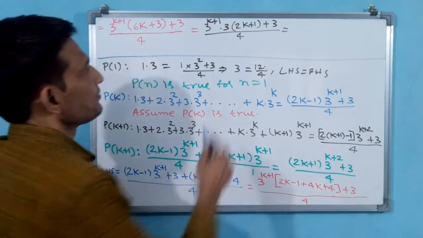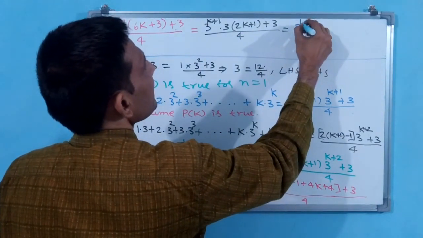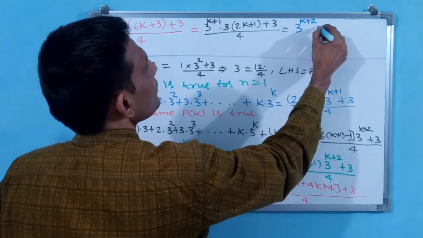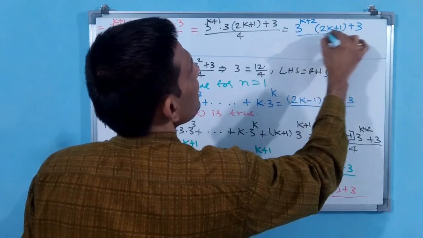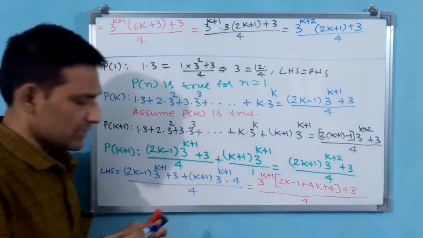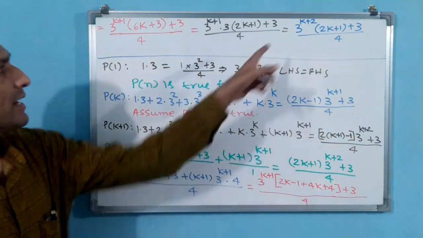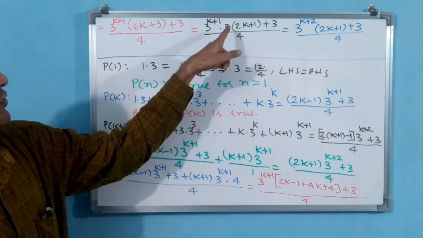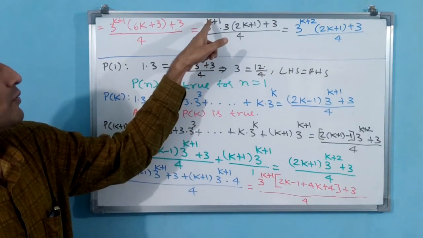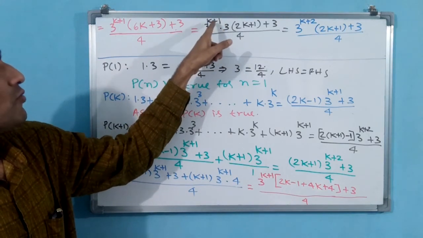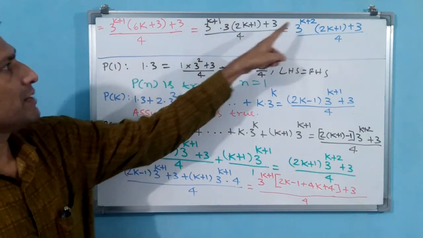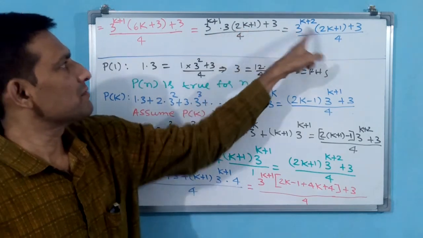Write down: 3 power k plus 2 into (2k plus 1), plus 3, by 4. Is it okay? You see first now. Rather than seeing RHS first, you see this only. 3 power 1 into 3 power k plus 1. Bases are same, that is why powers you have to add. 3 power k plus 1 plus 1, that is k plus 2. (2k plus 1), plus 3, by 4.